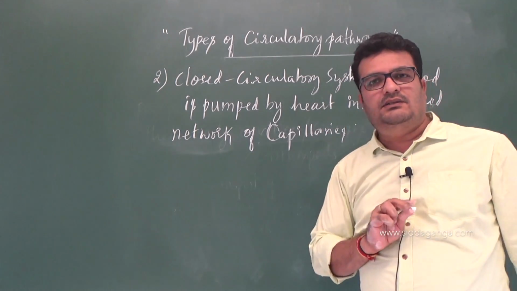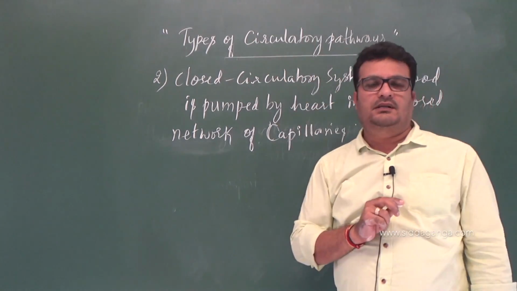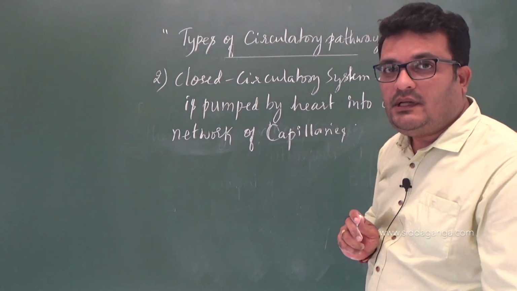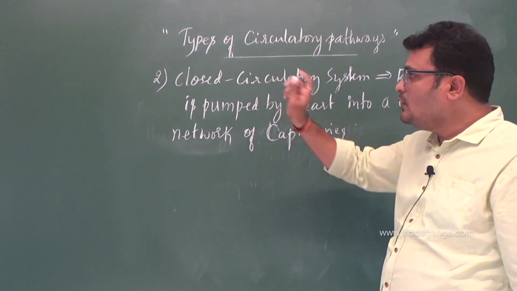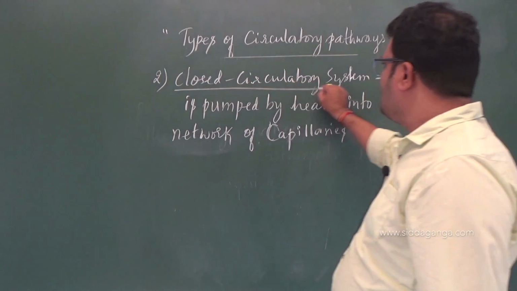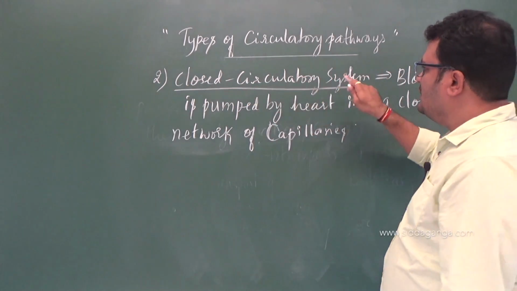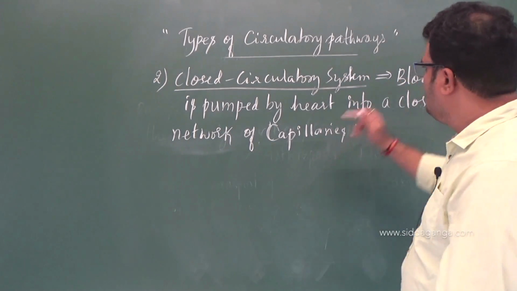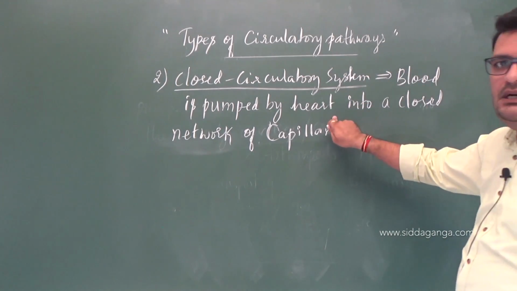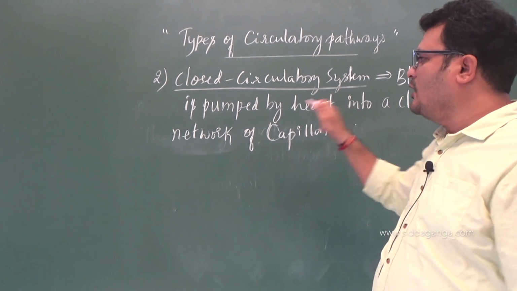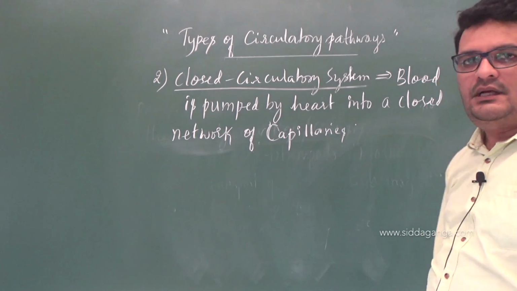See, the capillary system is absent in open circulatory system, whereas the capillary system is present in closed circulatory system, right? So you need to remember, in this closed circulatory system, the blood is pumped by the heart into a closed network of capillaries.